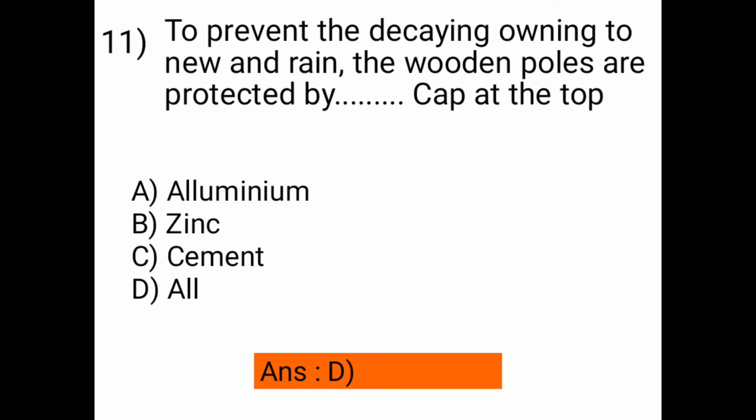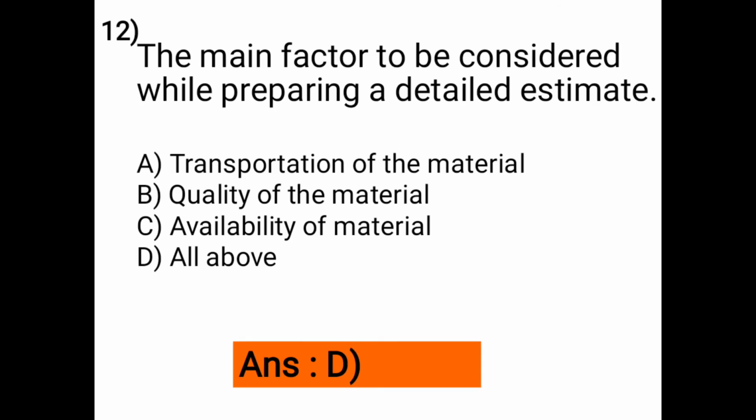Next question is, the main factor to be considered while preparing a detailed estimate. A is transportation of the material, B is quality of the material, C is availability of material and D is all of above. So the correct answer is option D, means all of above are the main factor to be considered while preparing a detailed estimate. Transportation, quality and availability of material.